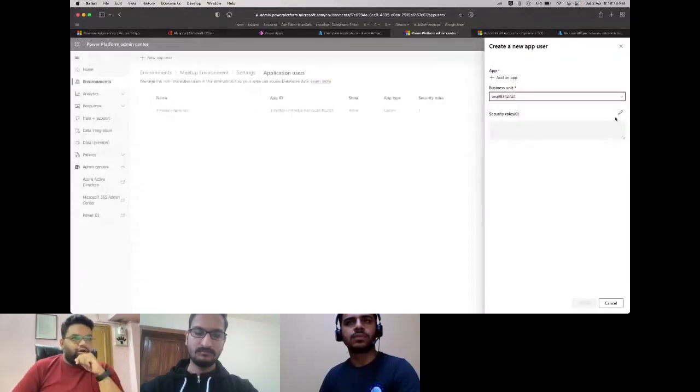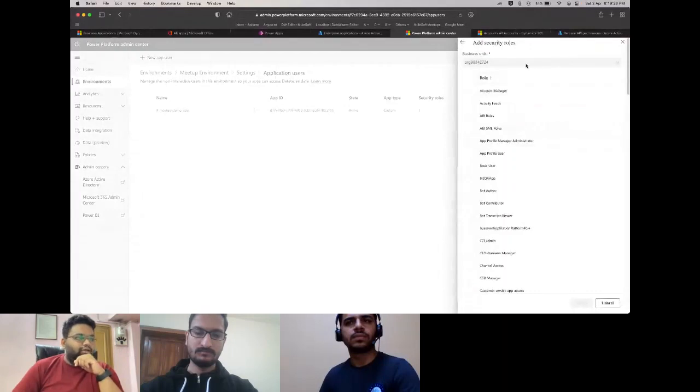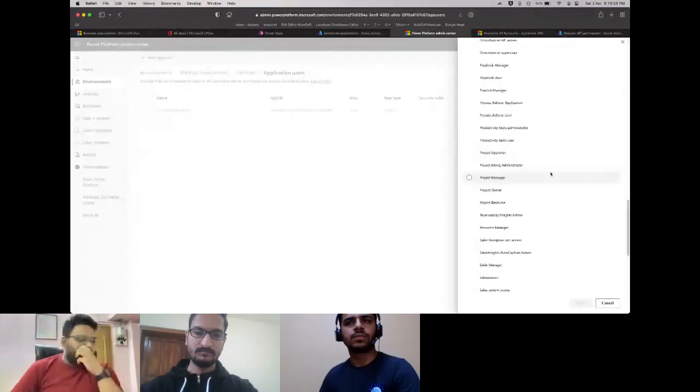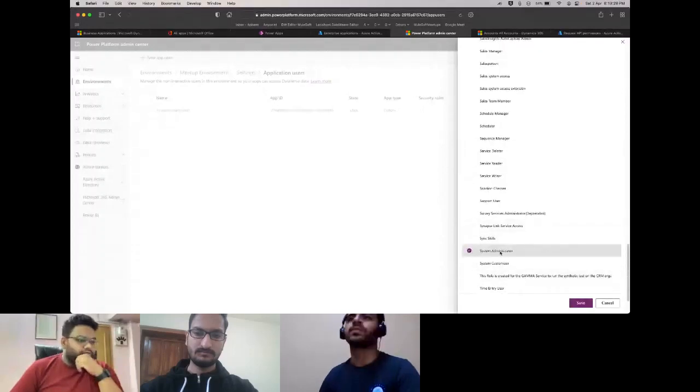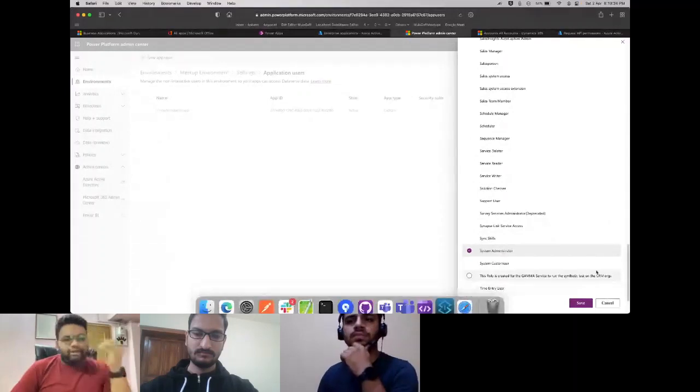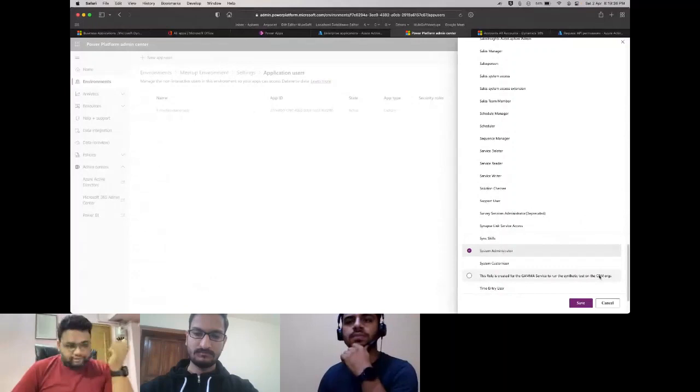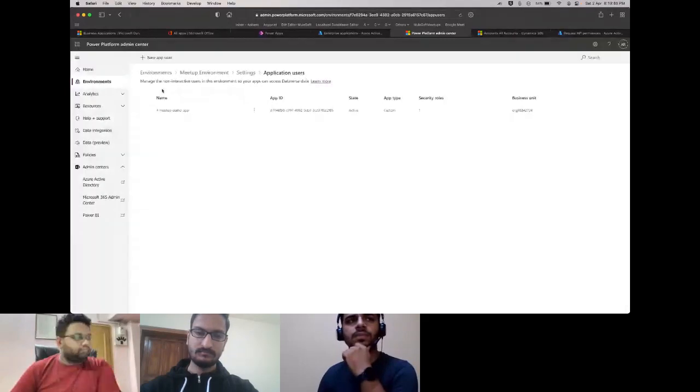Once done, you need to select your org and any security role you might want to give it. For example, I have given it a system admin role. So we'll see system admin here. Now, once done, this is where your app becomes a part of your organization, and this is where you are not forbidden anymore to access Dynamics resources. This is a very, very required step, but it is something that's missing from most of the documentation. So we'll just go back to our PPT and then we'll shift to the demo.